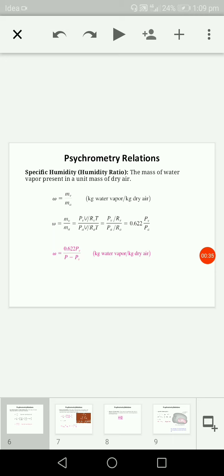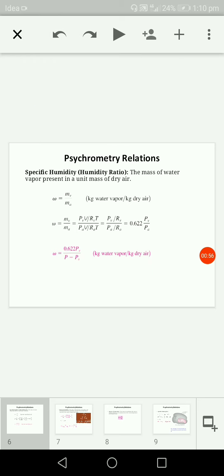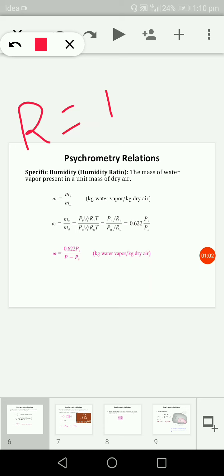Suppose I am considering both water vapor and dry air as an ideal gas, then we can apply the ideal gas equation, that is PV = mRT, where P is the pressure, V is the volume, m is the mass, R is the characteristic gas constant for water vapor as well as for dry air, and T is the temperature of the moist air. Now the value of R, the characteristic gas constant, is nothing but the ratio of the universal gas constant to the molecular weight of the individual gases, that is water vapor and dry air.